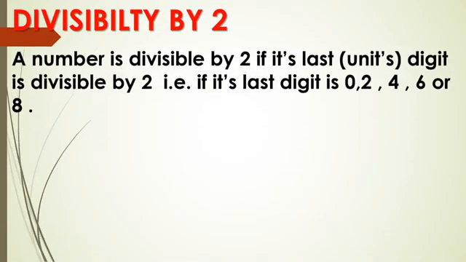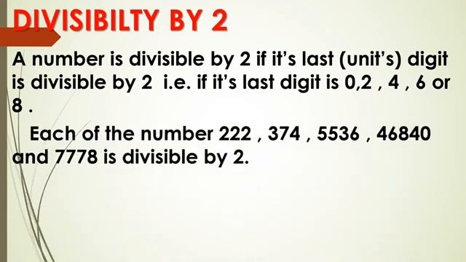A number is divisible by 2 if its last place digit, means unit place digit, is divisible by 2. If its last digit, ones place digit, is either 2, 4, 6 or 8, or we can say 0 also. Okay. So if the units place digit is any of these, then that number is divisible by 2. Otherwise not. See the example.